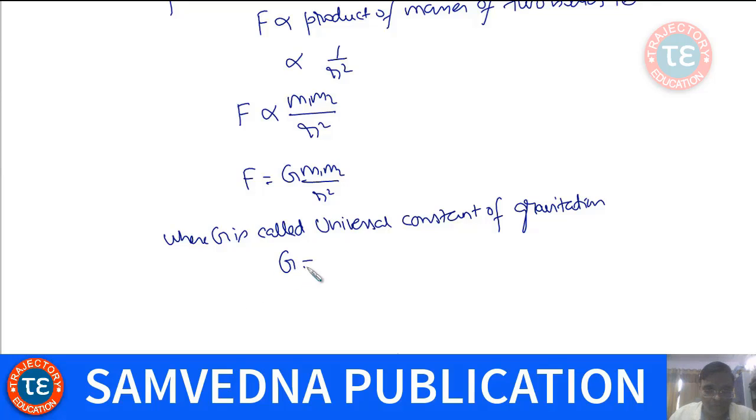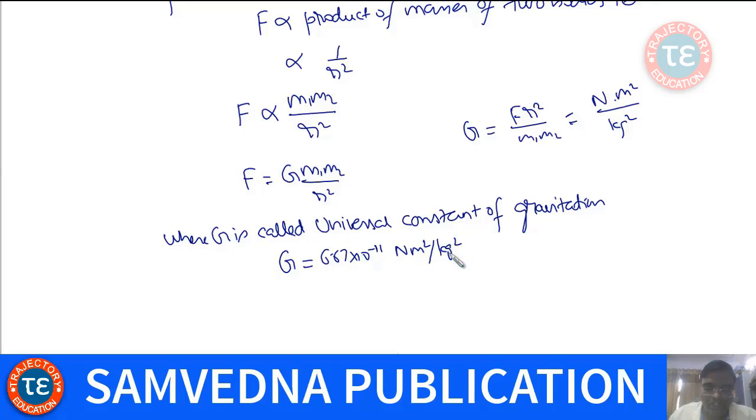Its value has been found to be 6.67 into 10 to the power minus 11. And what would be the unit? G would be F into r square upon m1 m2. F is Newton, r square is meter square, and m1 m2 is kg square. So the unit is Newton meter square per kg square.